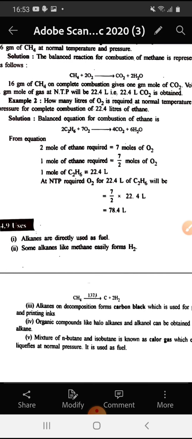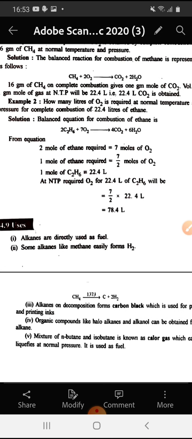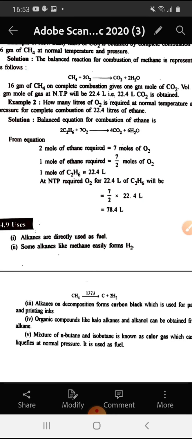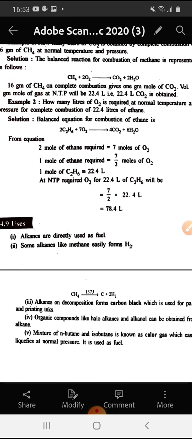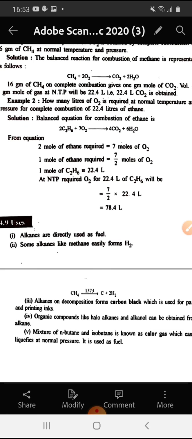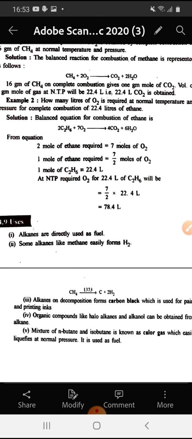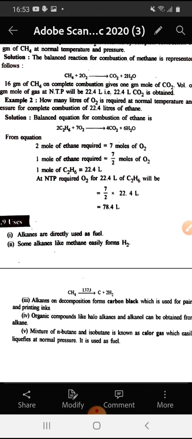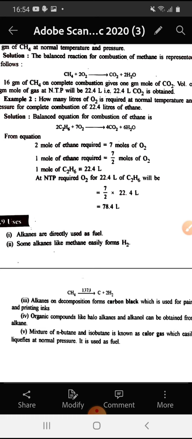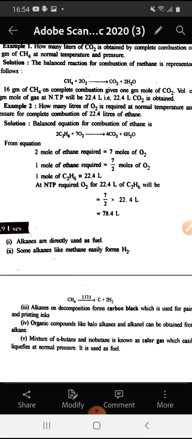Balanced equation for combustion of ethane is 2 molecules of ethane react with 7 molecules of oxygen to give rise to 4 molecules of CO2 and 6 molecules of water. 2 moles of ethane requires 7 moles of oxygen. 1 mole of ethane requires 7 upon 2 moles of oxygen. 1 mole of ethane is equal to 22.4 liters at NTP. Required oxygen for 22.4 liter of ethane will be 7 upon 2 into 22.4 liter, that is 78.4 liter.